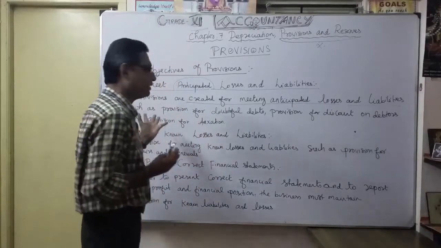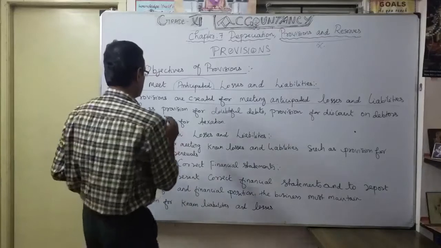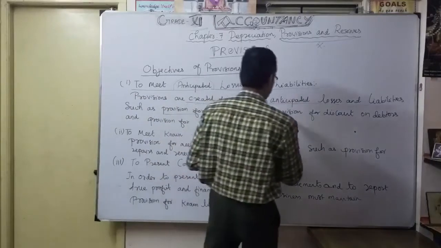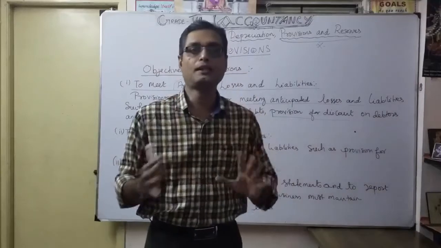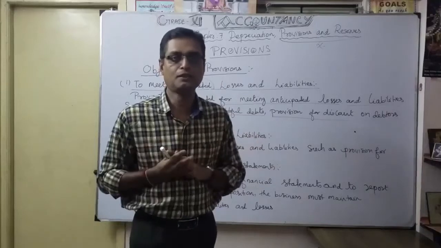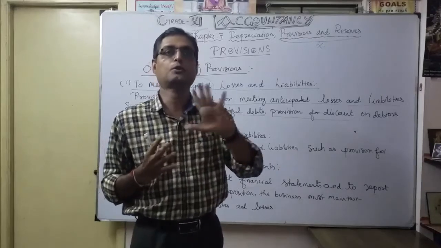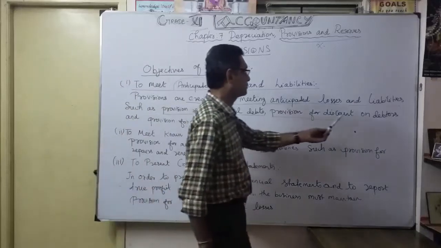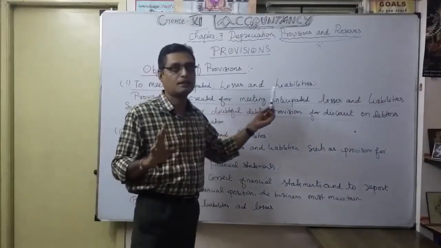Out of the 5 examples of provision we gave, 3 come under anticipated losses and liabilities. What are the 3? First we discussed the provision for doubtful debts and provision for discount on debtors. These two you definitely want to anticipate. Definitely some of the debtors won't pay money, that is usual in a business, isn't it? Similarly, you want to maintain how much discount you are going to provide for debtors who pay promptly. That's what discount on debtors is. So two things are anticipated. That's why it comes under meeting anticipated losses and liabilities.